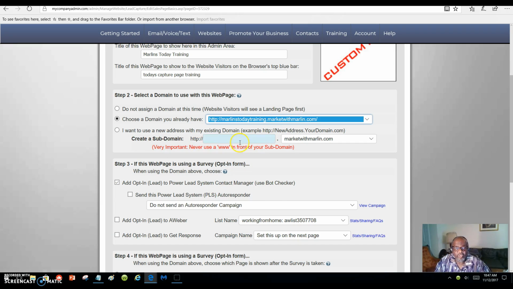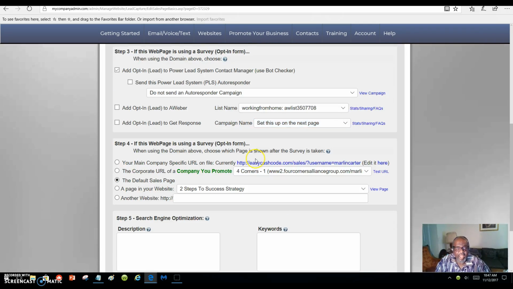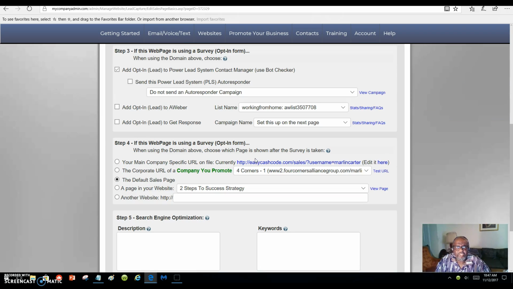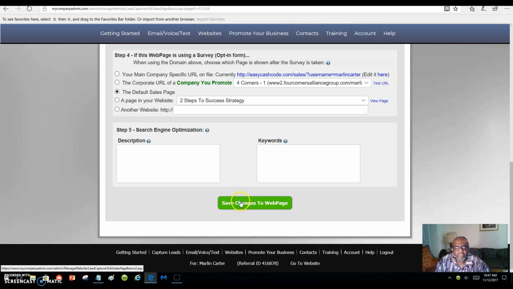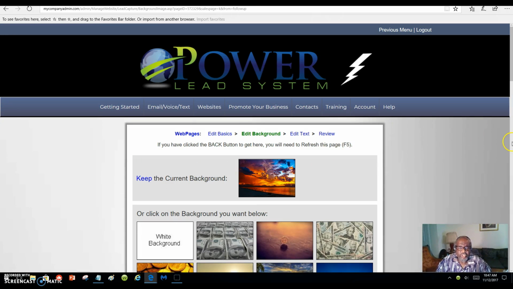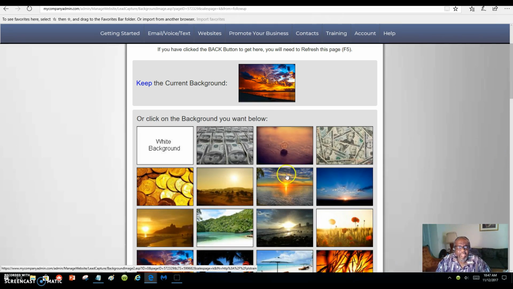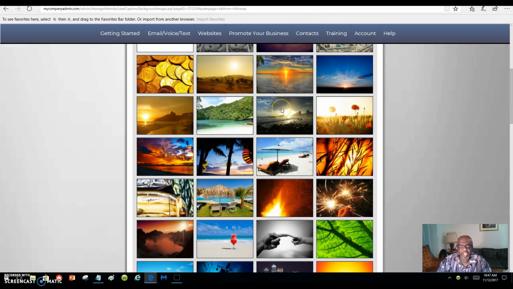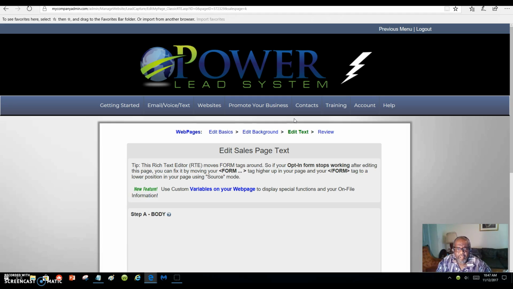And if I wanted to create a subdomain again, I could have created another one right there. But we're going to go all the way down. Just for the sake of this training, we're going to save changes to the web page. Now, you can click on any background that you might want behind your web page. You saw how it looked, right? So we're gonna change it to another background. Let's click this one right here so we can move on. We're gonna click that one.